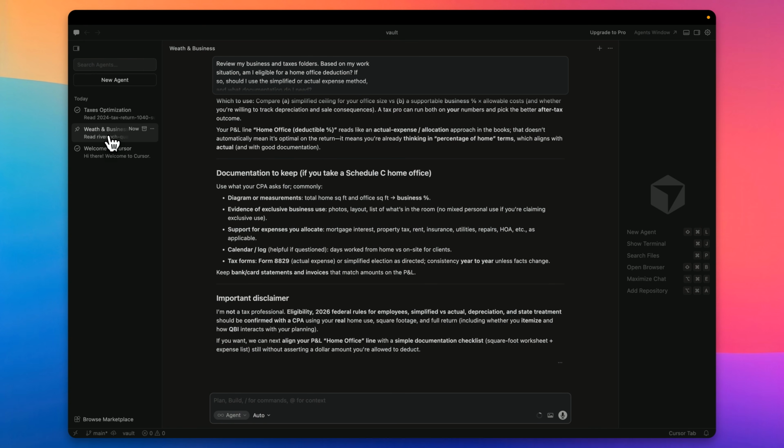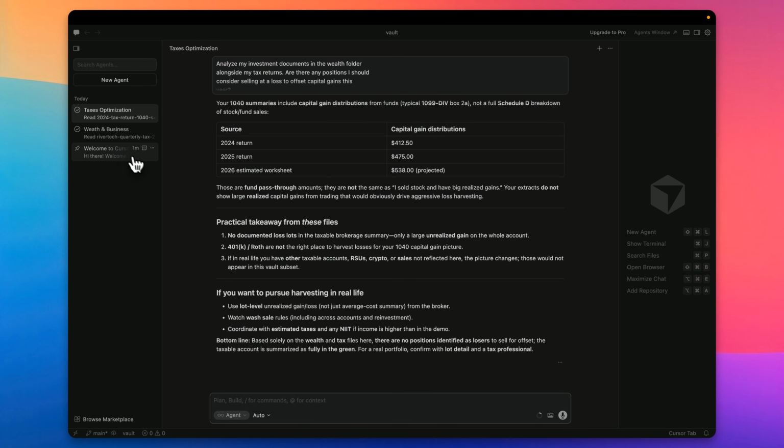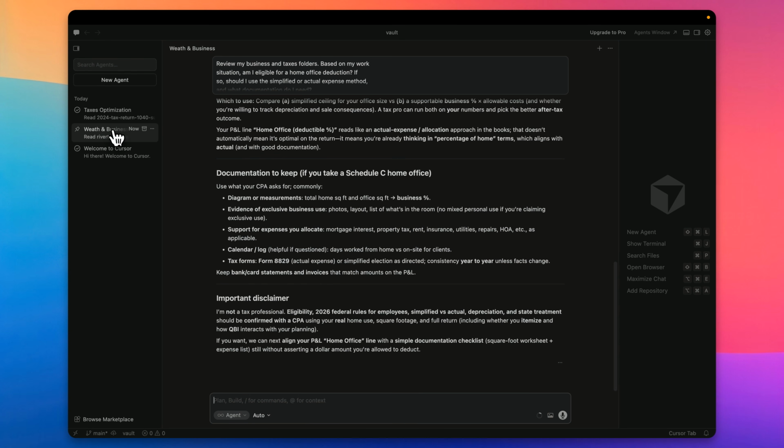In some universe, I could see this being a plausible scenario if all you have is, every now and then, you just want to come in and talk about your wealth or your tax documents. It's possible to have these agents here. Call them agents, though agents is kind of a loaded term. I'm actually working on a detailed video about agents. But assuming this is all you have, you can have your wealth here.